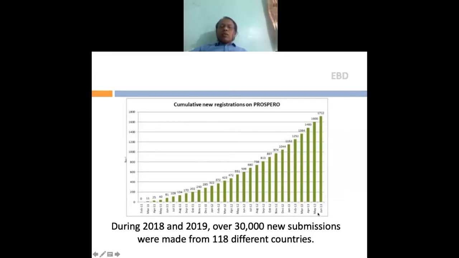In 2013, the number of registrations increased to say 1,800. However, this data is only limited to 2013. We found that in the last 2 years, 2018 and 19, over 30,000 new submissions were made from 118 different countries. So the point I want to make is start early. Start early for your registration.